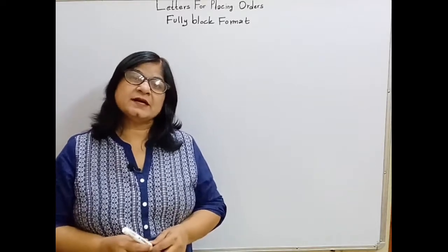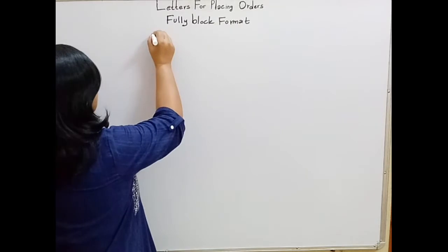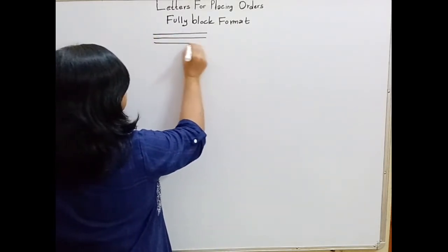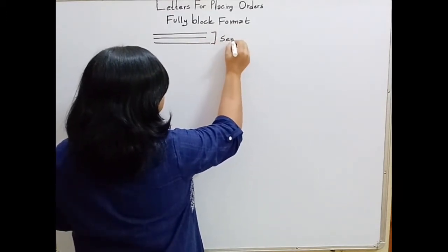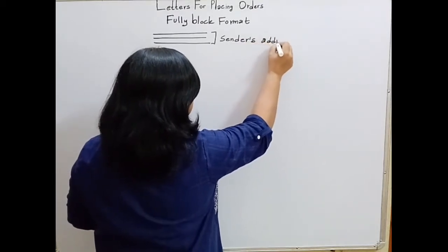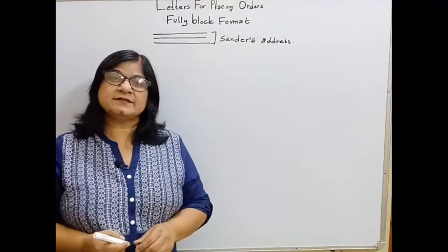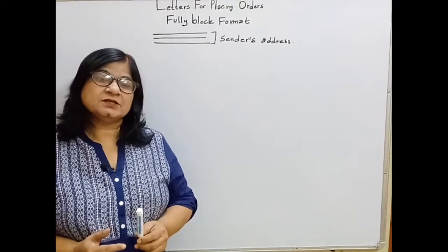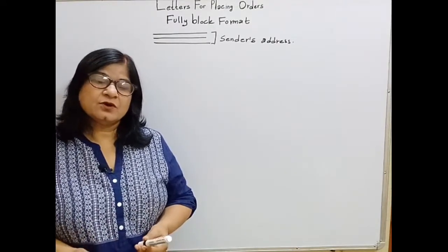The first part is the sender's address. This you can write in 3 to 4 lines. Students, when you write the sender's address, in the first line you don't have to mention the name of the person who is writing or sending, or the designation.